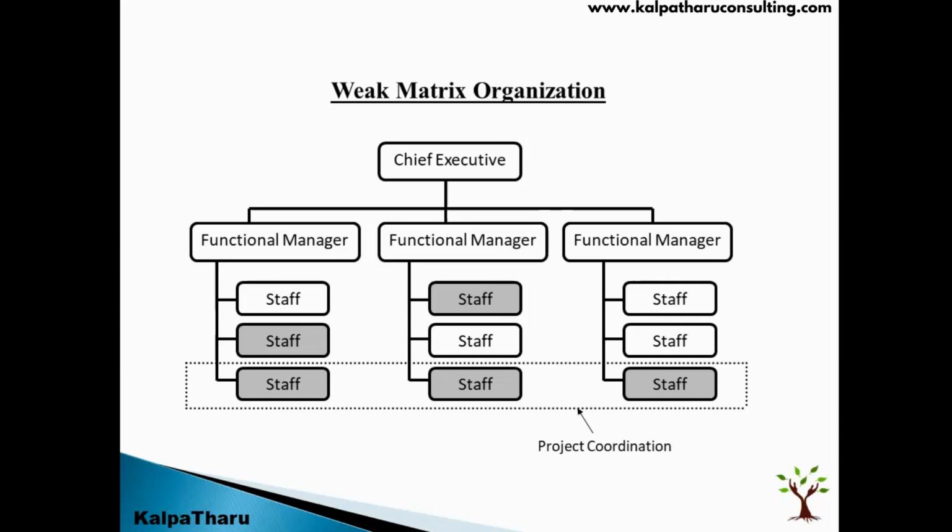In the sense, he needs to buy some license. He has to get the approval from the functional manager. He needs $100, get approval from the functional manager. He needs $5, get approval from the functional manager. He needs support from the staff of another department. He has to approach the functional manager. The functional manager will reach out to the other functional manager and he would approve, and then he communicates, right?